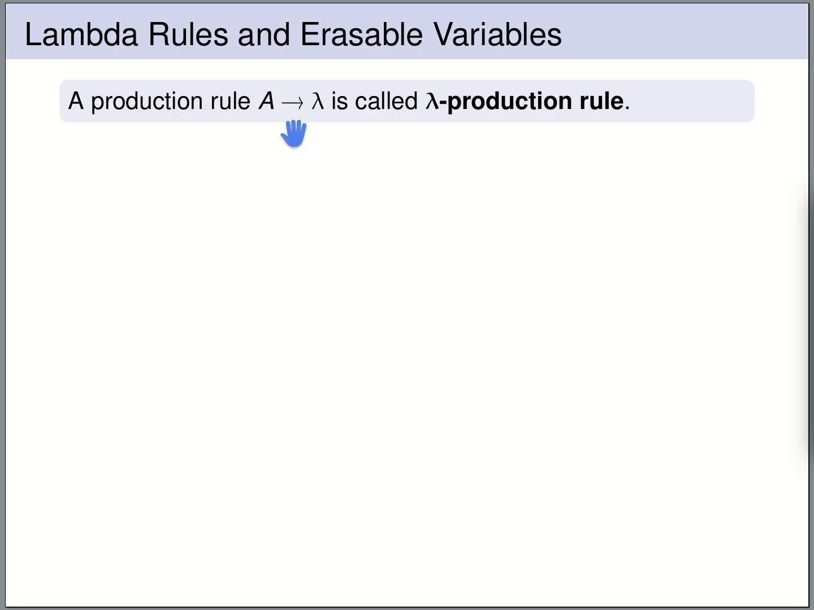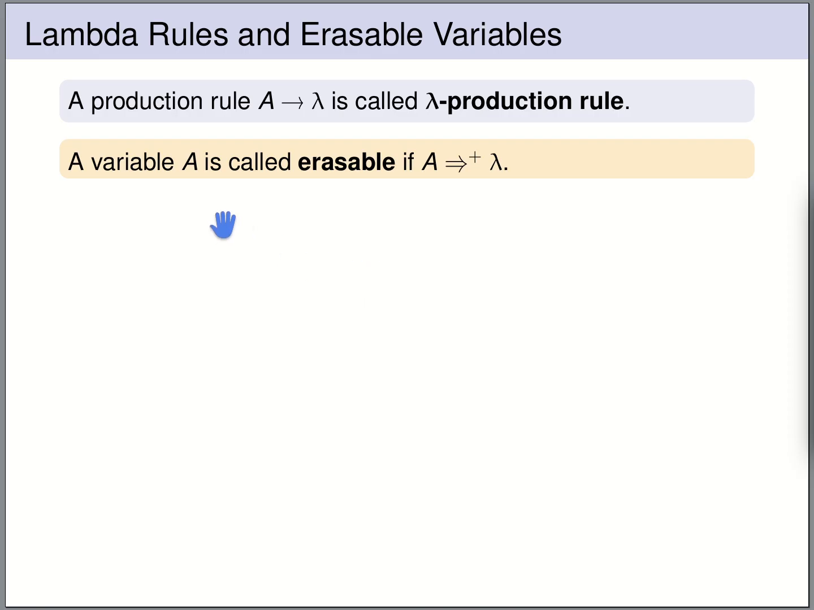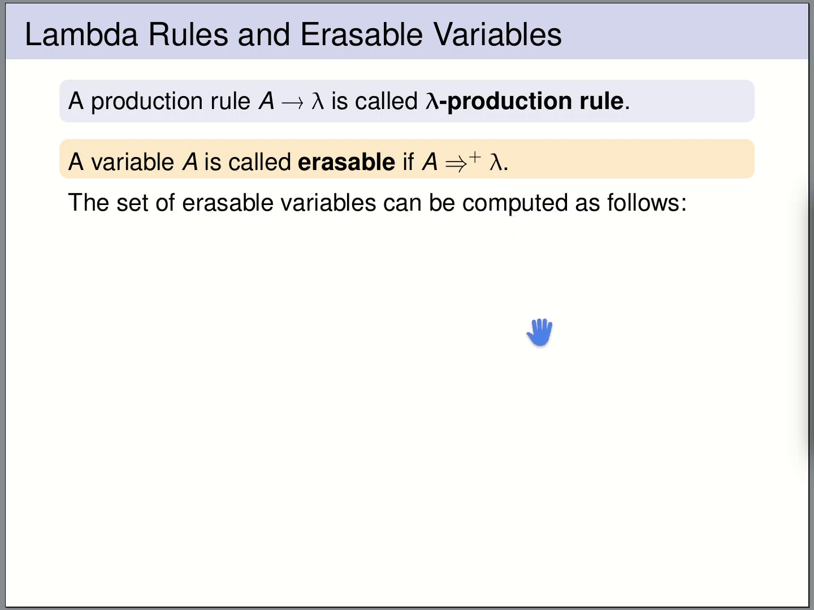A production rule whose right-hand side is lambda, the empty word, is called a lambda production rule. A variable A is called erasable if the variable A can be rewritten to the empty word lambda in one or more steps. The set of erasable variables can be determined as follows. First of all, if we have a lambda production rule, then the left-hand side is an erasable variable.